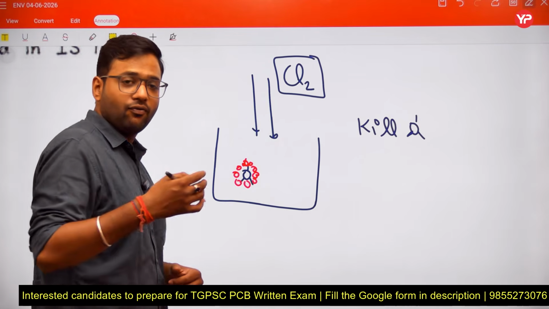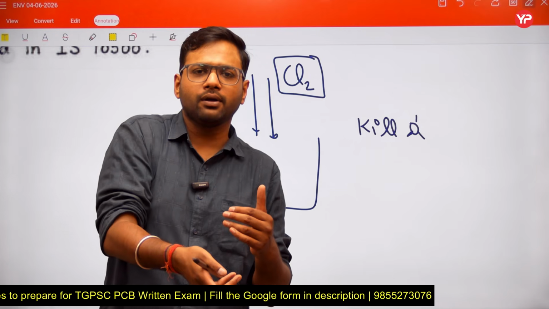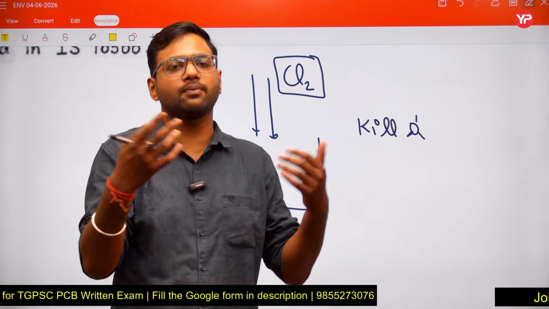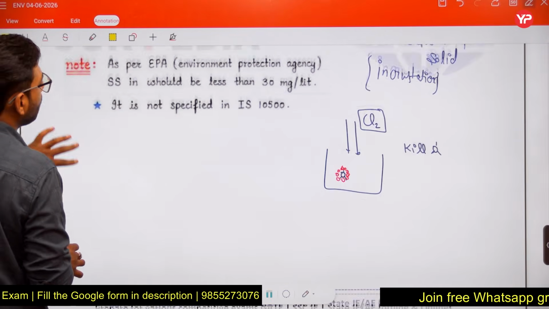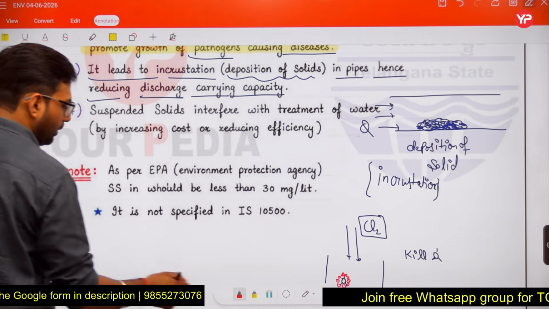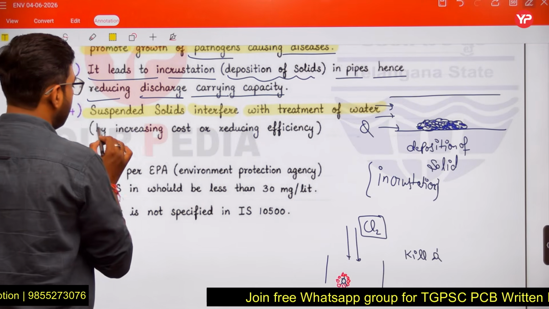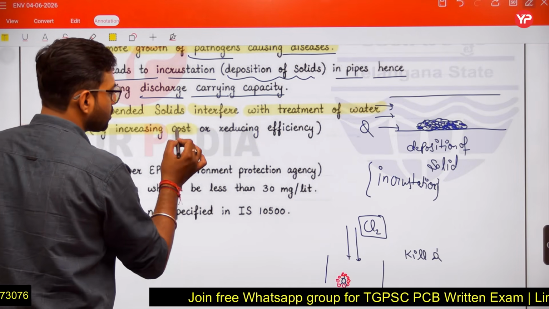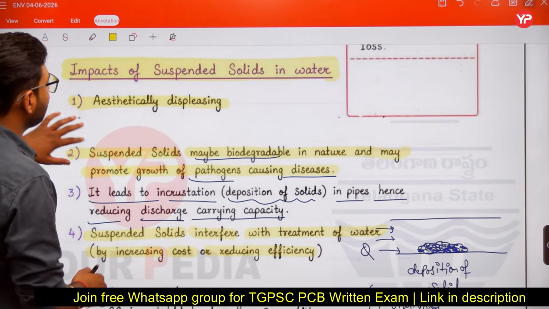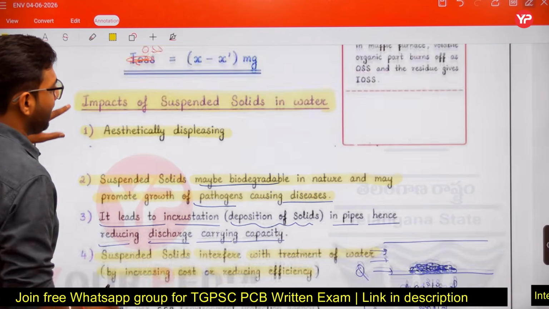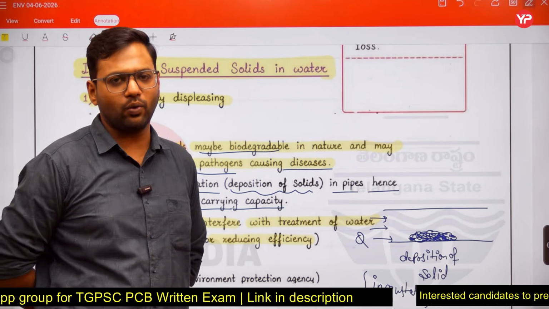Right? So if we want to remove these microorganisms also, we have to add more and more chlorine. That means in that case the cost of chlorination comes out to be more. So basically the presence of suspended solids is going to interfere with treatment of the water. How? By increasing cost or reducing efficiency. So these are the impacts of suspended solids, friends, and very important because questions are asked on this. I hope it is clear to everyone.